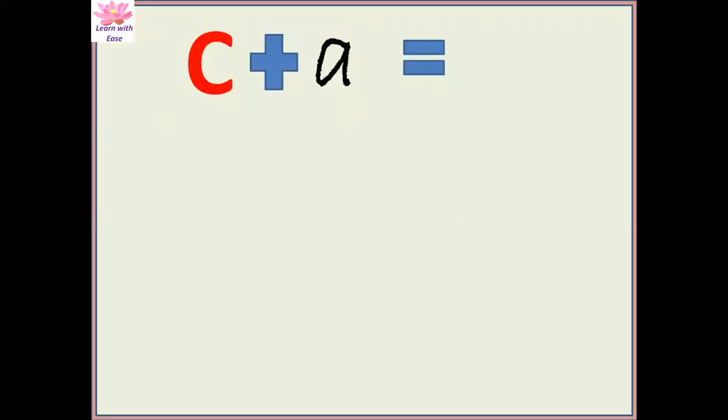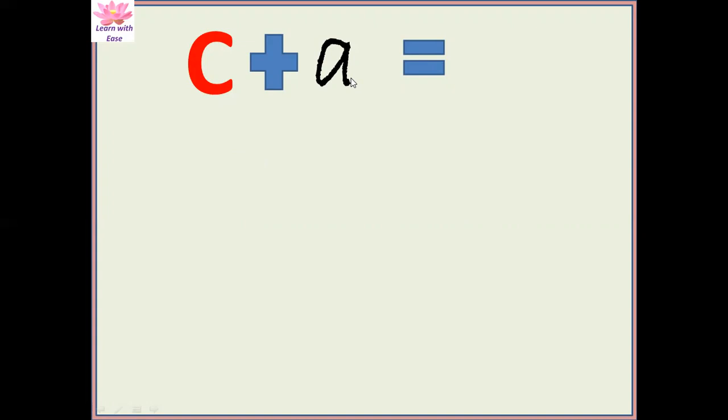What is this? A. Do you know the sound of A? Don't know? Then go and watch my other videos on phonic sound. Then you will learn the phonic sound of A and B also. Now let's see what is the sound of C. Ka.